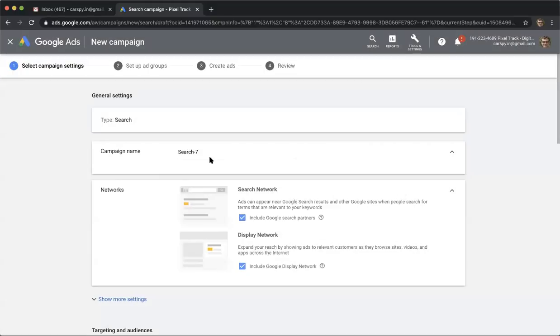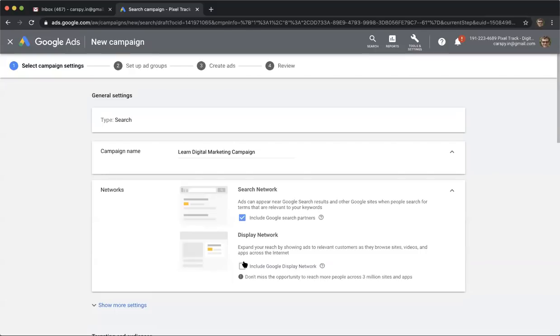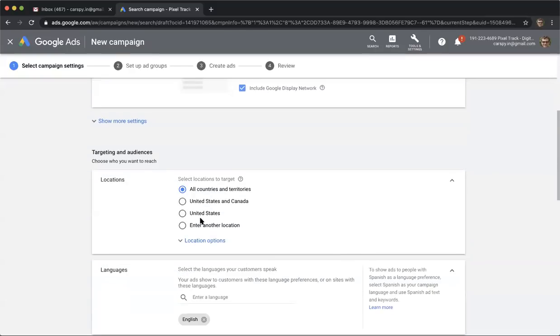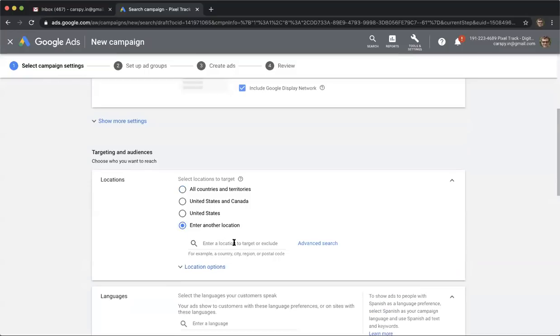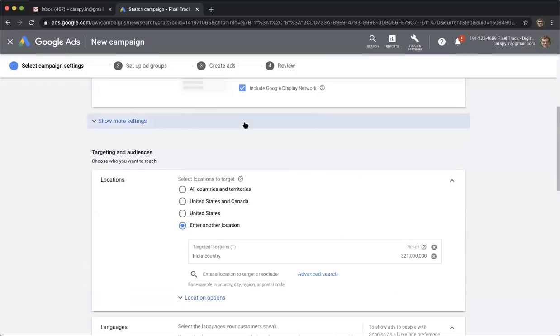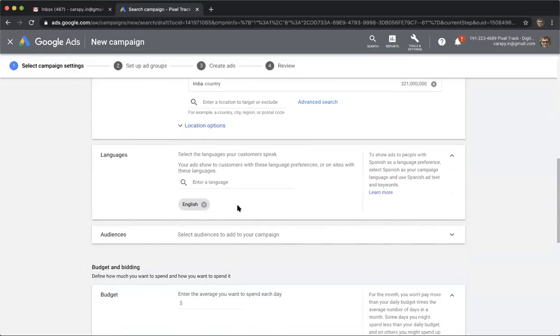Exit the guide. Let's say I would call it learn digital marketing campaign. So there are two options here. I can include the display network if I want, or I can just keep the search network. So I will also include the display network. Here I would go ahead and say, I want to show the ad only in India. So this would be India.